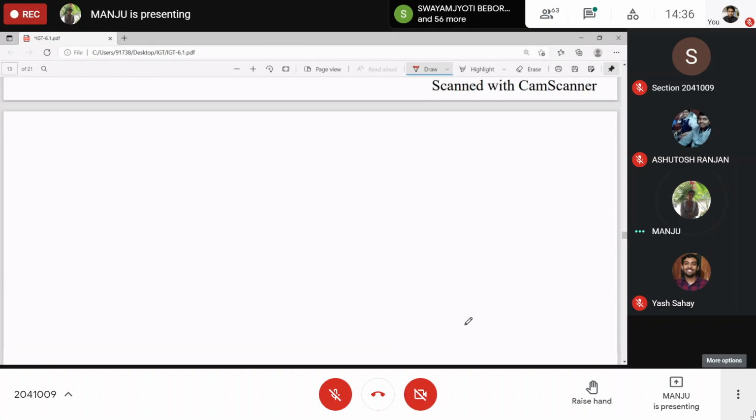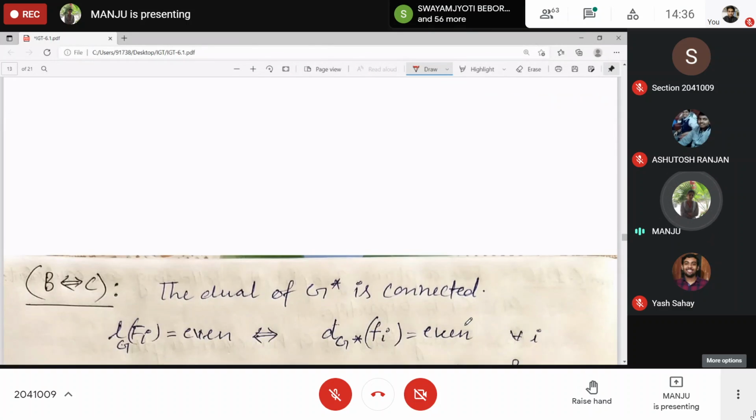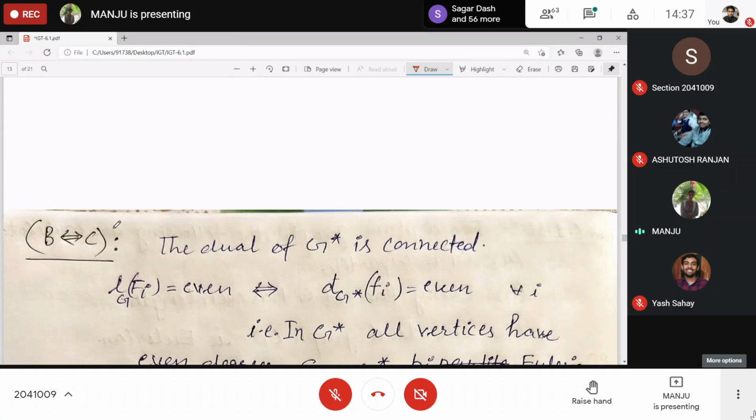Next, the length is even if and only if Eulerian. The length of Fi in G is even, as I already told you, because this is related to the degree. If and only if even, that is Eulerian. And when a graph is Eulerian, all the vertices have even degree.